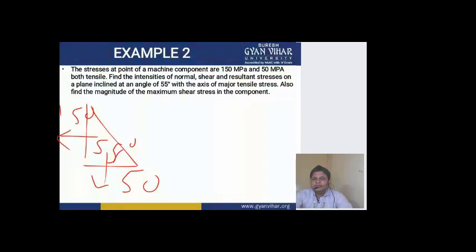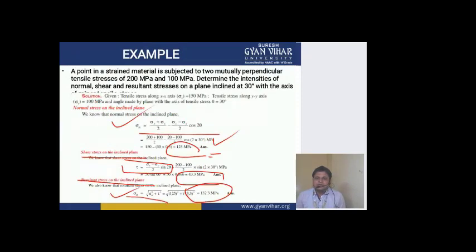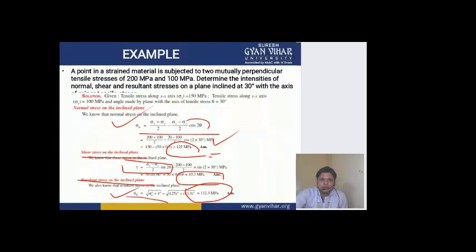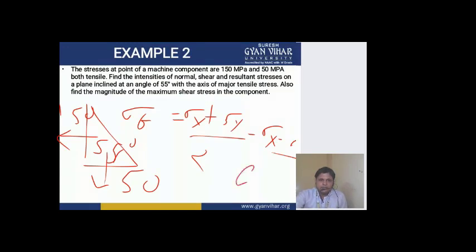Similarly, as in the previous numerical, what we have done, sigma theta formula we all know. What was the formula? Sigma theta is equal to sigma x plus sigma y by 2 minus sigma x minus sigma y by 2 cos 2 theta. All right, cos 2 theta. So put all the values in the formula and you will calculate the answer of sigma theta.